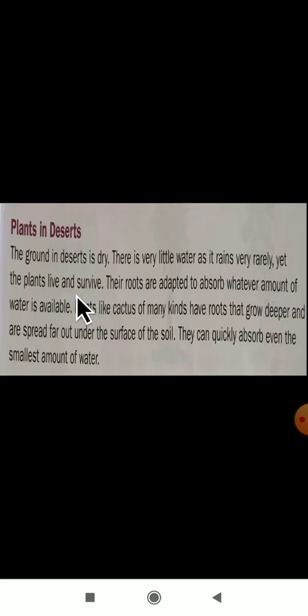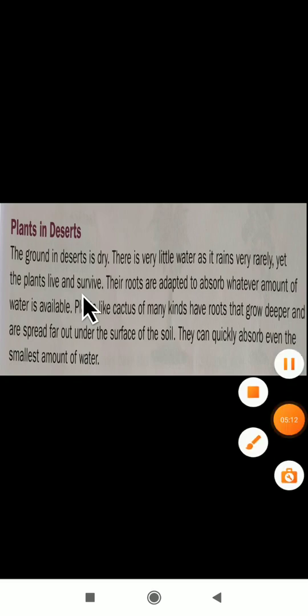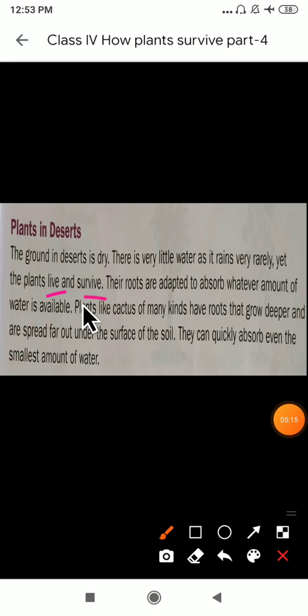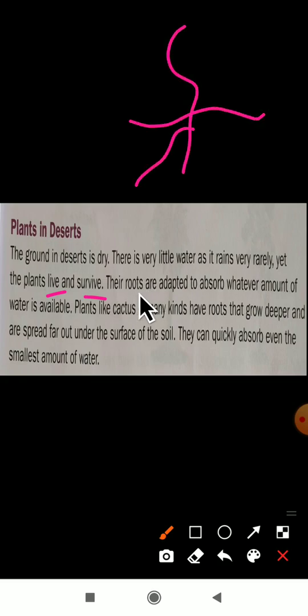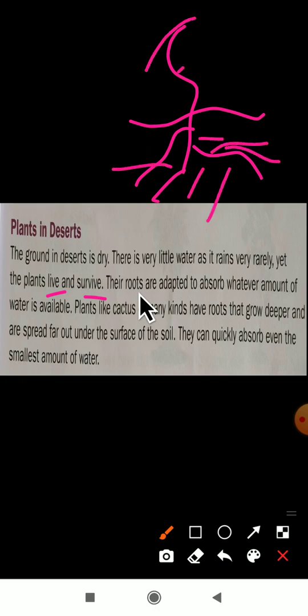Yet the plants live and survive. As there is a scarcity of water and no rainfall, still some plants live here and survive. Some plants will live and survive even without much water. Their roots are adapted. You know what roots are? Let us consider one plant. The roots are below the ground. These are the roots of the plants here.